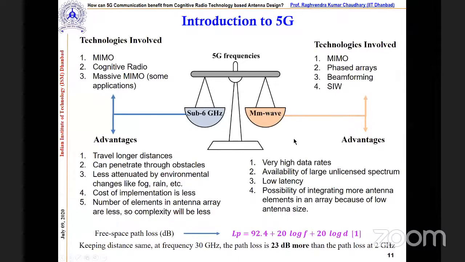Now coming to the millimeter wave, correct? So what are the technologies involved actually? Let us try to understand. First is MIMO, which is common in both cases. The new things here are the phased array, the beamforming, and SIW.